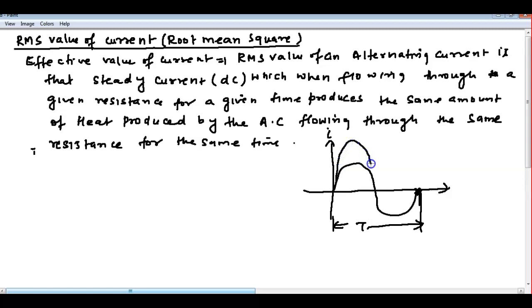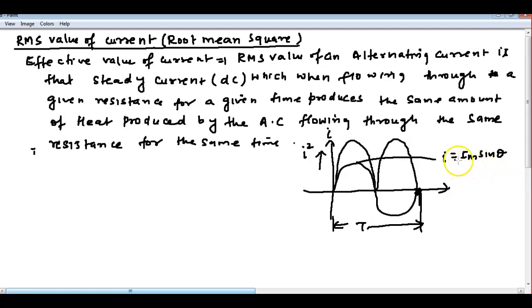So this will be doubled. You can write it here, I square only will happen. This also will be positive, I square. So I can write this is also I square equation. What is the equation of current? I can write I is equal to Im sin omega t. For easy simplification, consider sin theta. If you want, omega t also you can take, but for easy simplification I take it as theta.